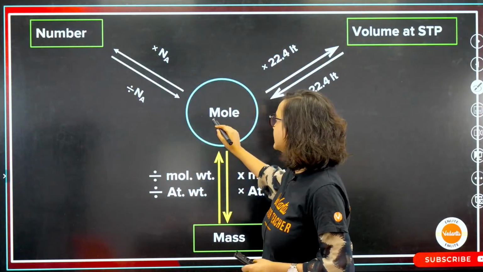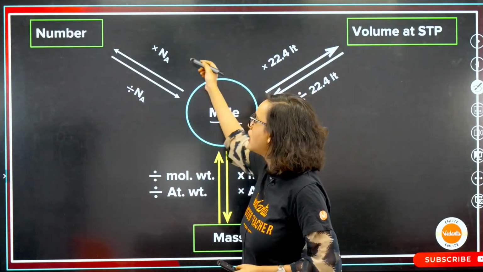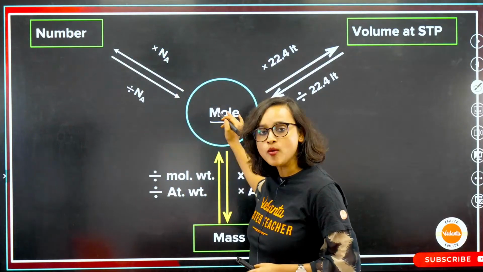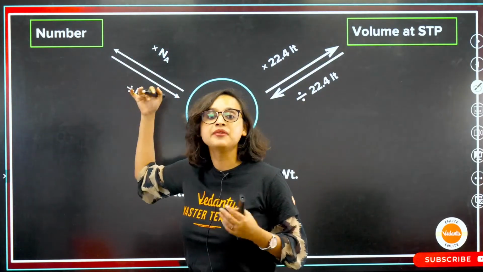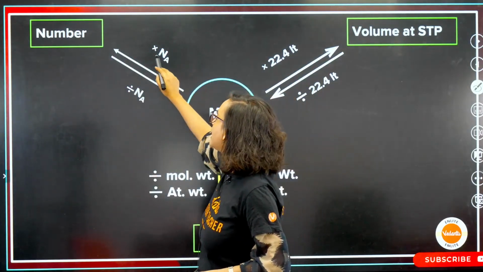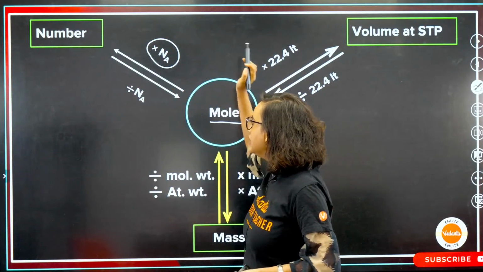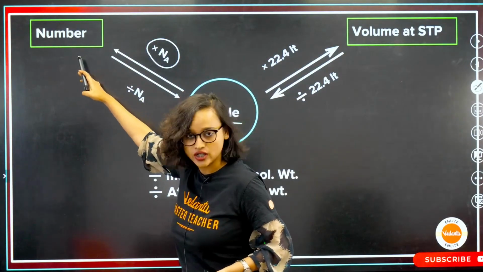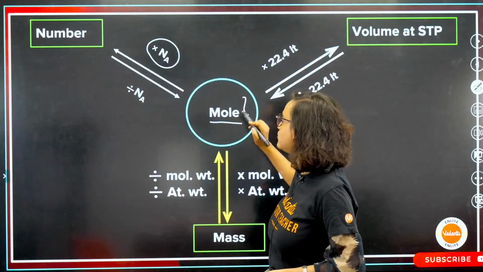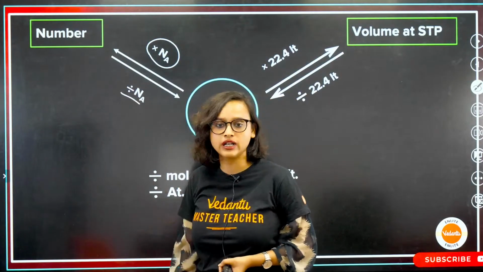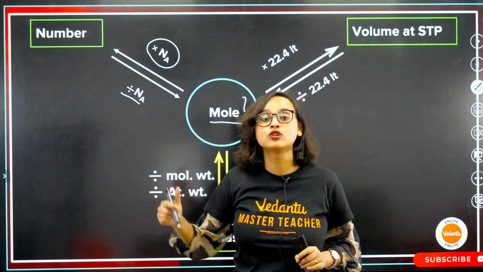Now, let's say that mole is given to you. From mole, you have to find the number, capital N. Then what will you do? Multiply it with Avogadro number. If number is given in the question and you have to find out the mole, then what will you do? Divide it by Avogadro number. Making sense? Note it down.